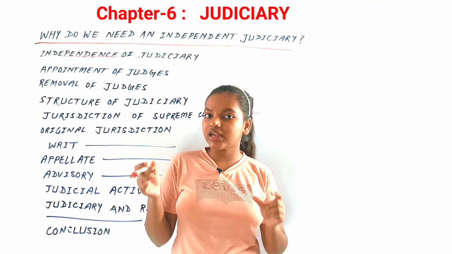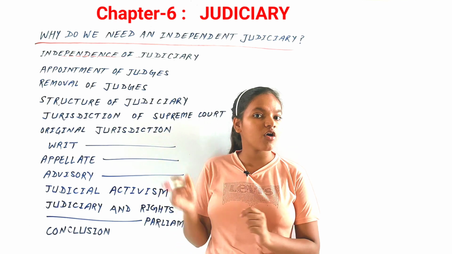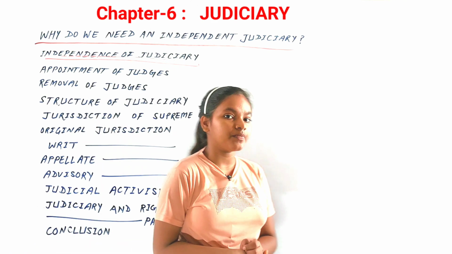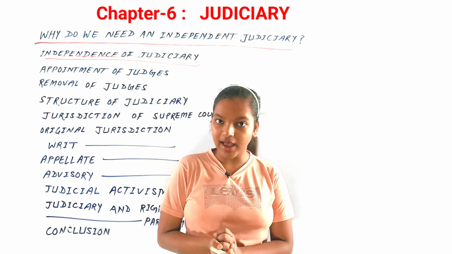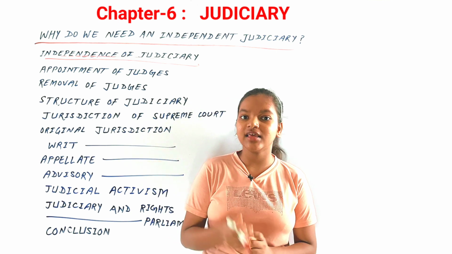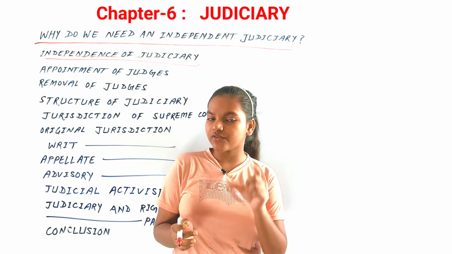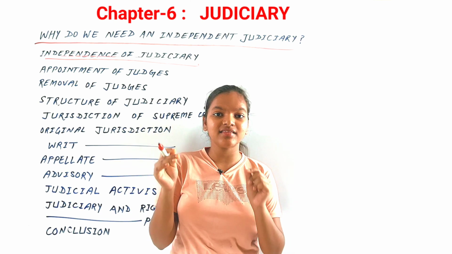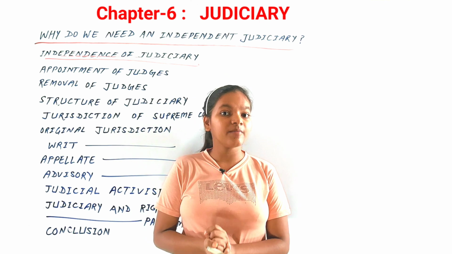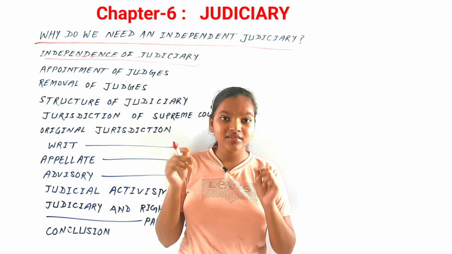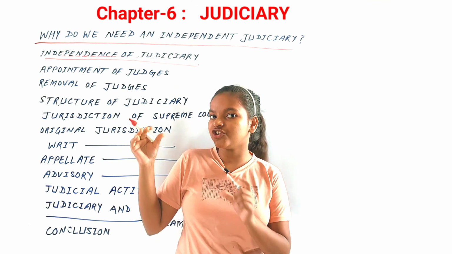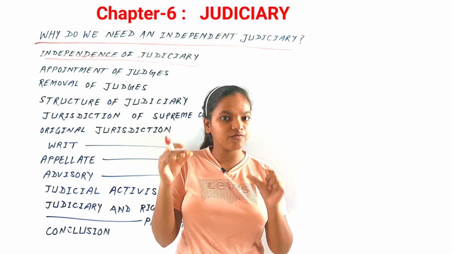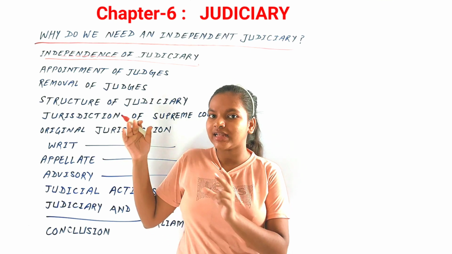Now as we have seen the need for an independent judiciary, let's get to the meaning of independence of judiciary as well. Independence of judiciary means that other organs of government like the executive and legislature must not restrain the structure or the functioning of the judiciary in such a way that it is unable to do justice. Secondly, the other organs of the government must not change the decisions made by the judiciary. Third, the judiciary must be able to perform their functions without any fear or favor from any other organization.